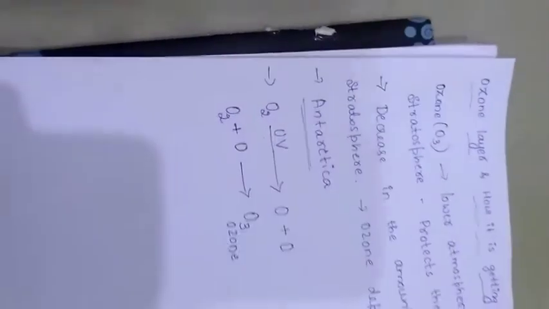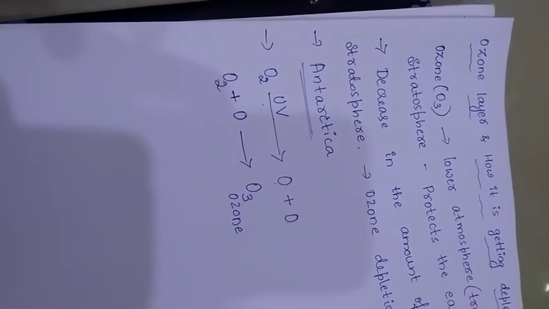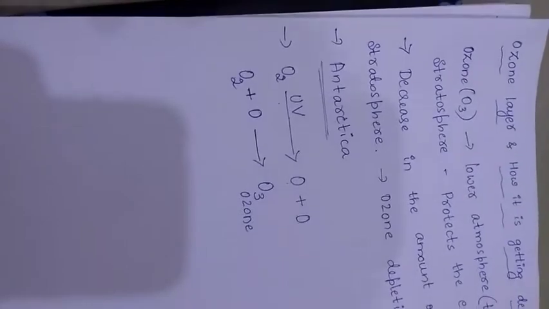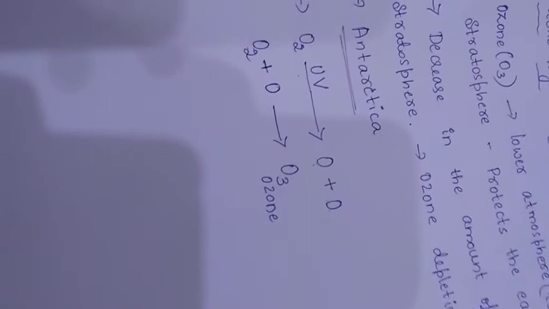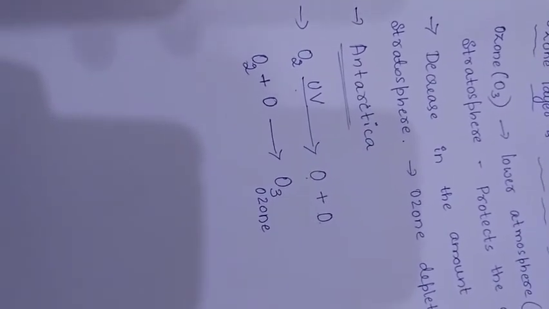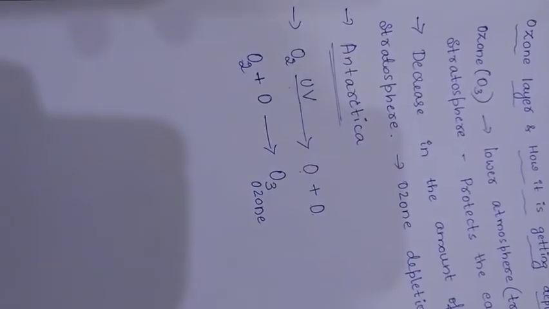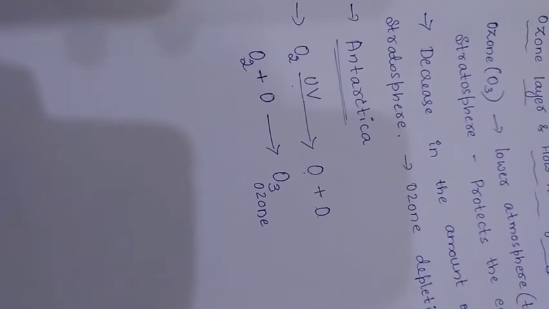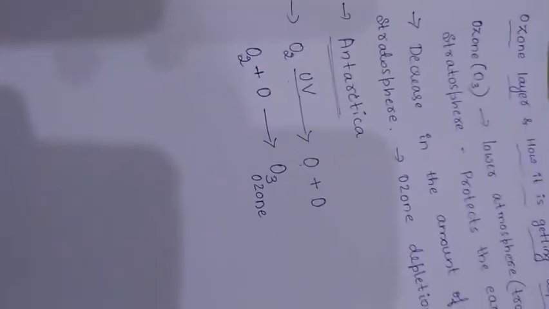O3, or ozone, is formed in the presence of ultraviolet radiation of the sun. Usually the total amount of ozone remains constant because the formation and destruction or breakdown of ozone occurs at the same rate. Hence, the total amount of ozone usually remains constant.